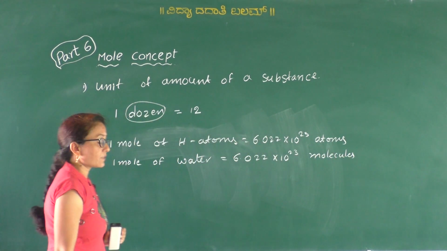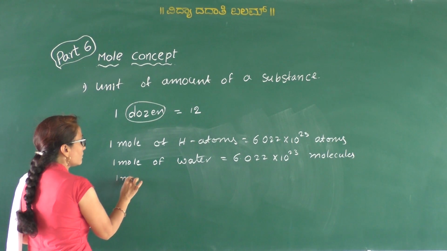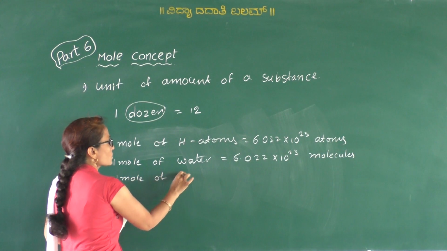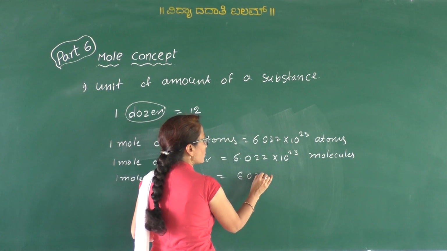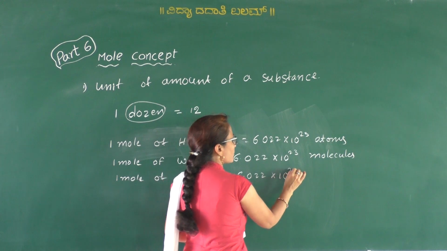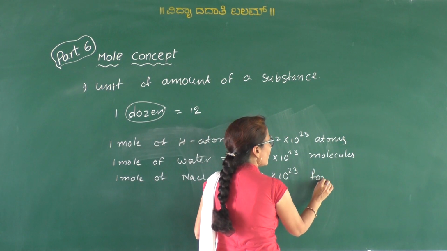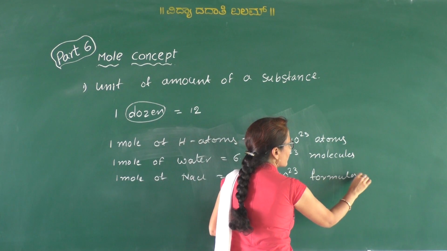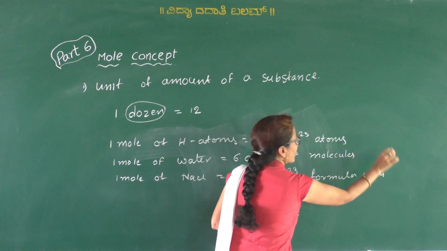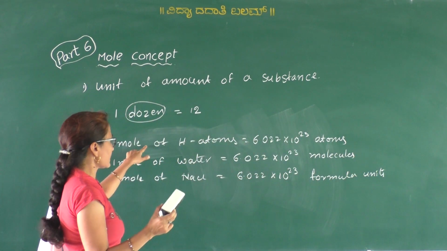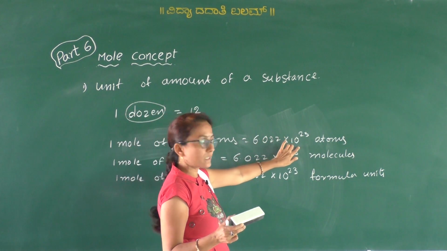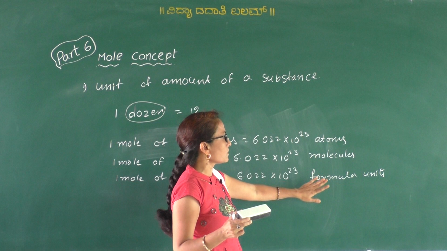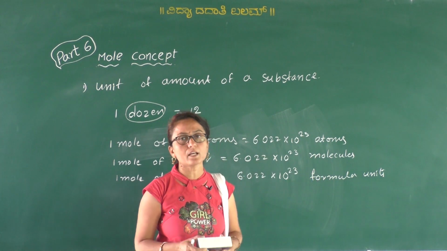Similarly, 1 mole of sodium chloride contains 6.022 into 10 to the power of 23 formula units. So 1 mole is always equal to 6.022 into 10 to the power of 23 atoms or molecules or formula units, or it may be ions.